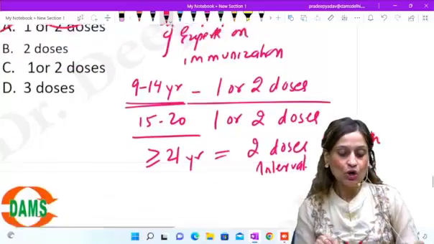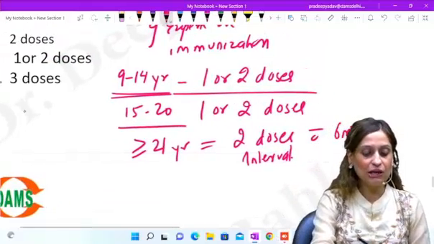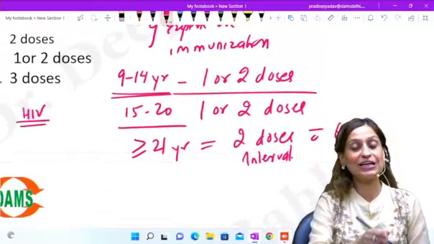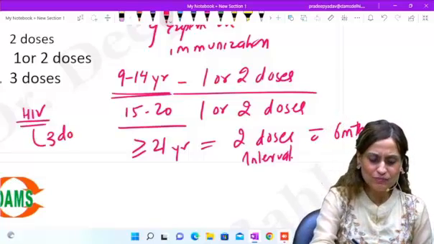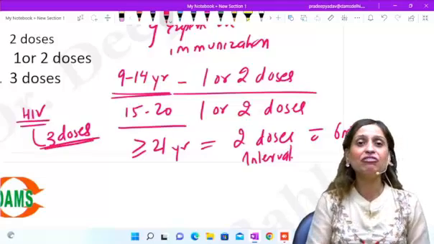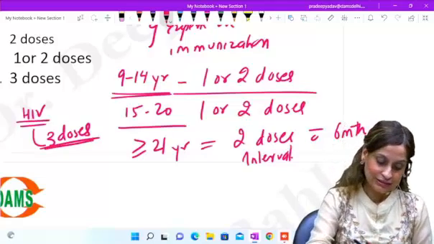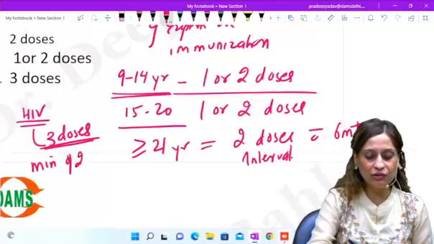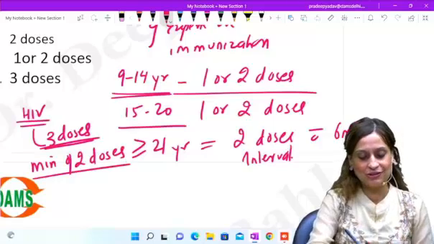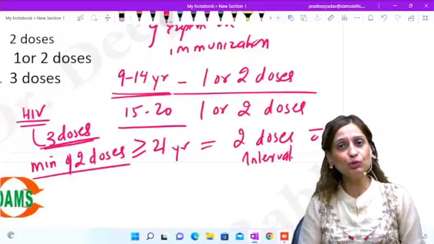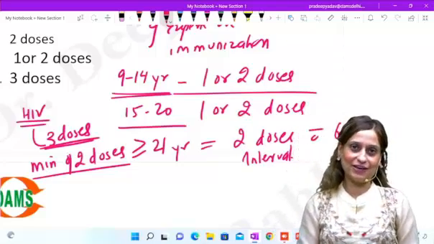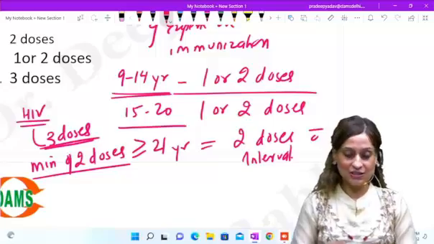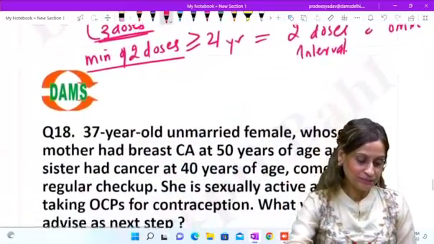Also, please remember, in immunocompromised patients like HIV, the SAGE trial says that they should be given 3 doses. If 3 is not possible, then a minimum of 2 doses. Right? So HIV में minimum 2 doses देना है, but if possible, give them 3 doses of the cervical cancer vaccine. ठीक है? So this is the SAGE trial.